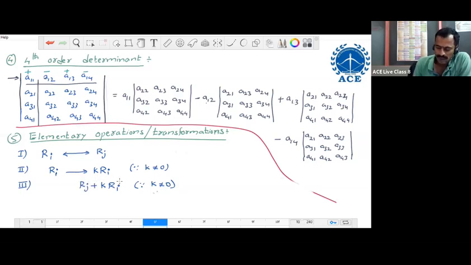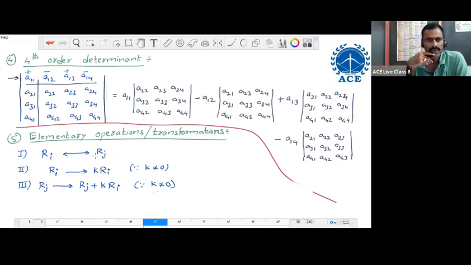This is the operation: multiplication of a row by a scalar, adding to some other row with the corresponding elements. Or we write like this: Rj arrow Rj plus k Ri. Here Rj is the position of the row, and Rj plus k Ri is the operation. We do this operation along this Rj position only. These are the three elementary operations or transformations.